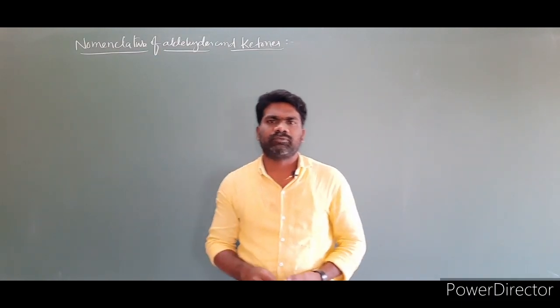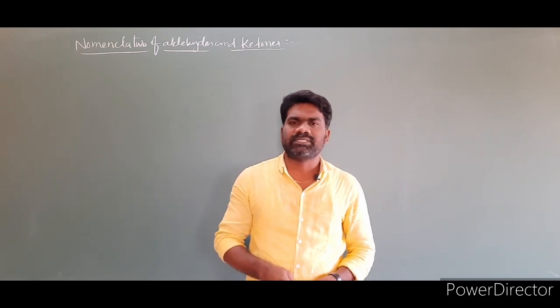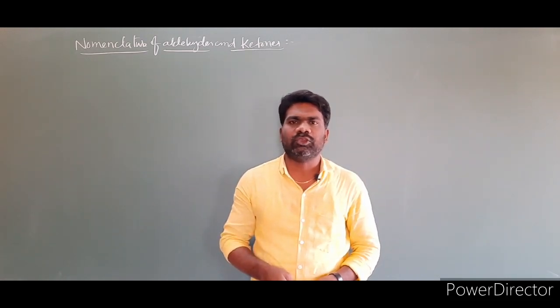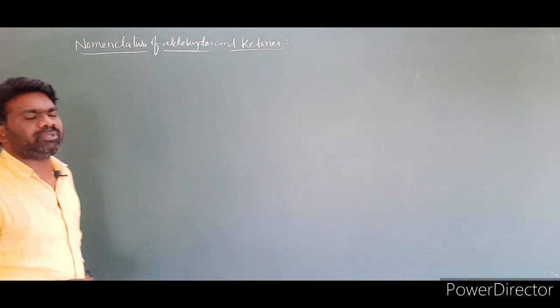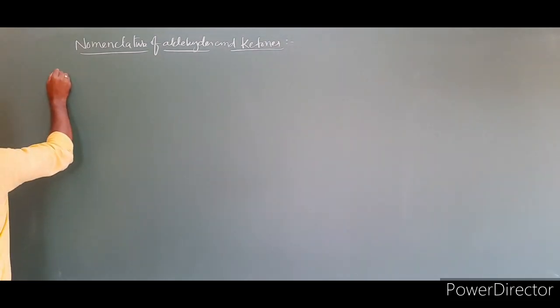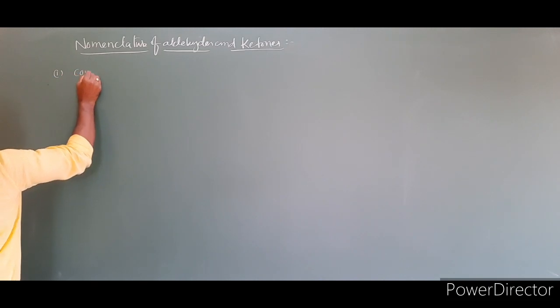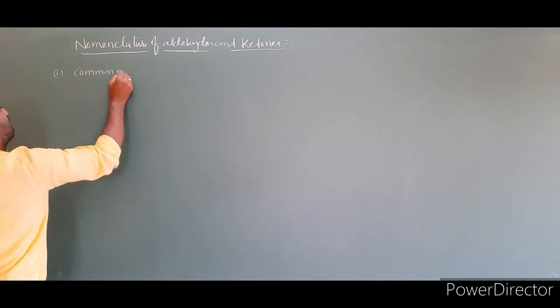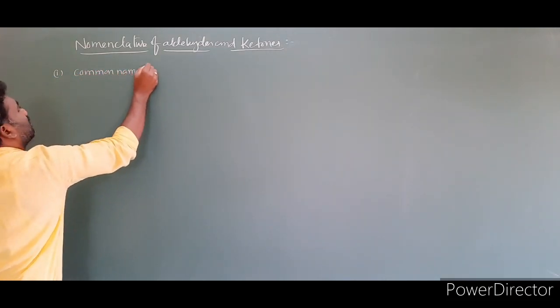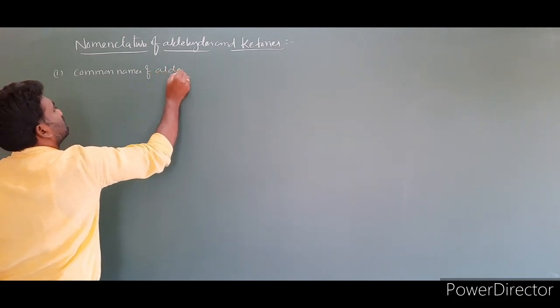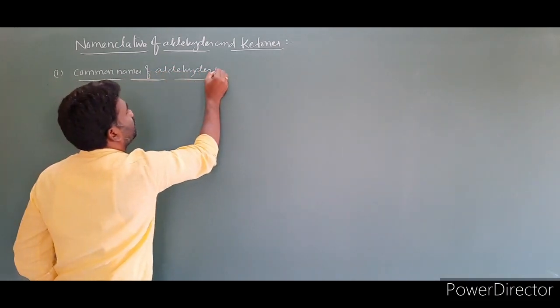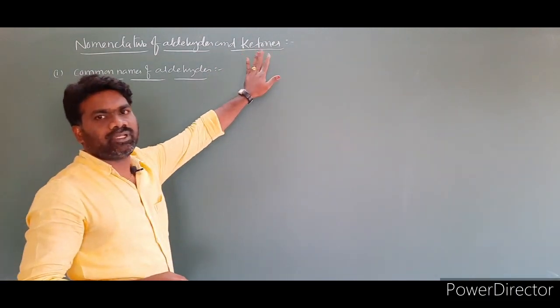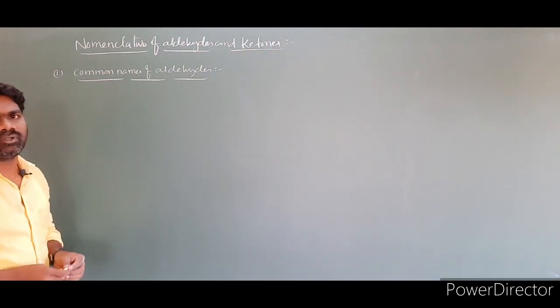There are two systems of nomenclature. One is the common system and the second one is the IUPAC system. Now let us discuss one by one in detail. The first one is the common system, simply common names. First we will discuss common names of aldehydes, then we will discuss common names of ketones. So we have to follow certain rules.